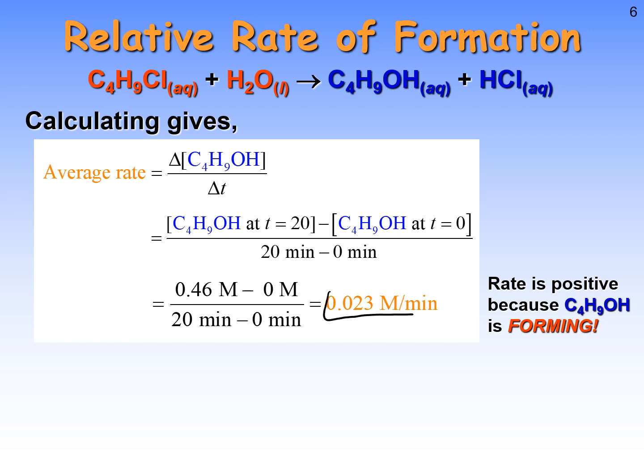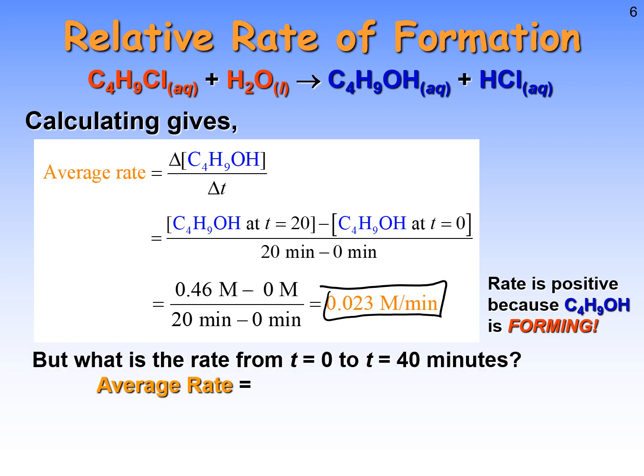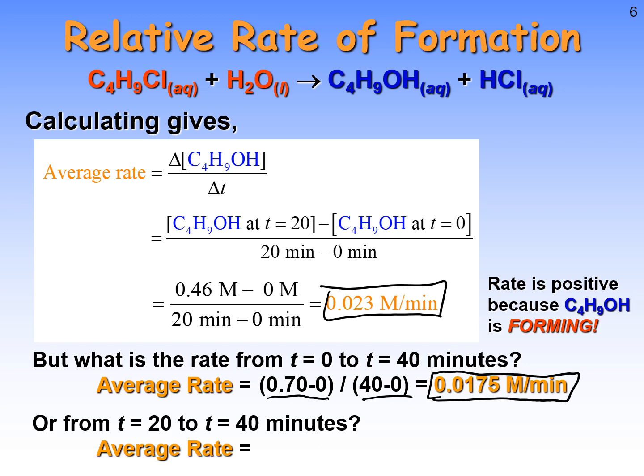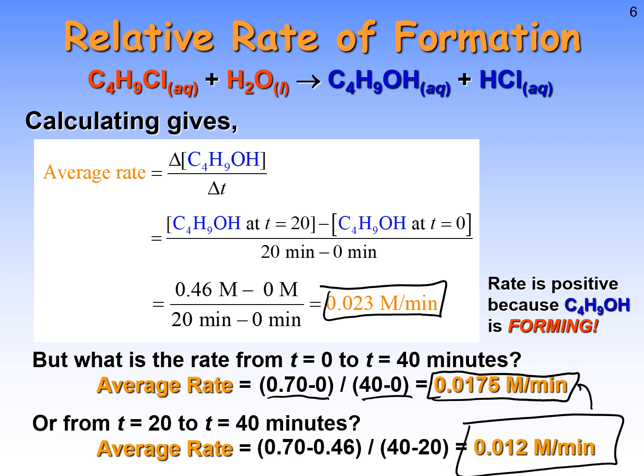Now, like I said earlier, because this is a product, the rate is going to be positive. So if we looked at 0 to 40 minutes, that rate, looking up those data values in the table, we would get a rate of 0.0175 molarity per minute. And if we did it from 20 to 40 minutes, we would have got 0.012 molarity per minute. Now, these three values here, this one, and this one, are all different from each other.